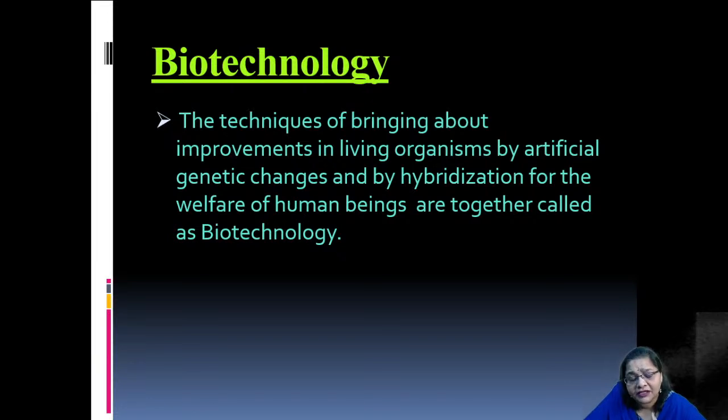When certain modifications are brought about in the cells, in the genes, in the DNA of the cells, the expression would be the desired characters, which we are learning in this field called biotechnology.